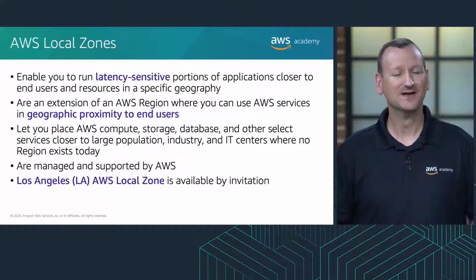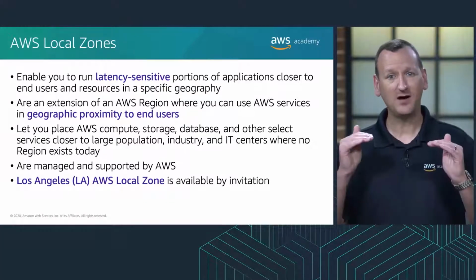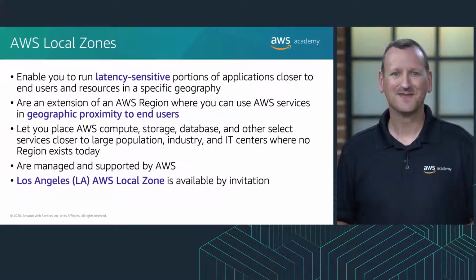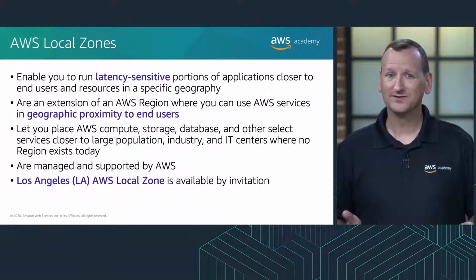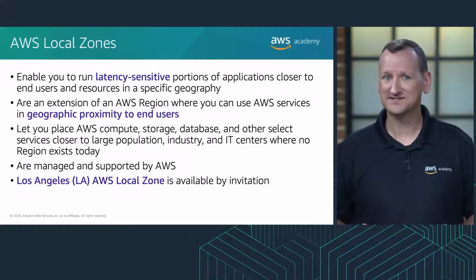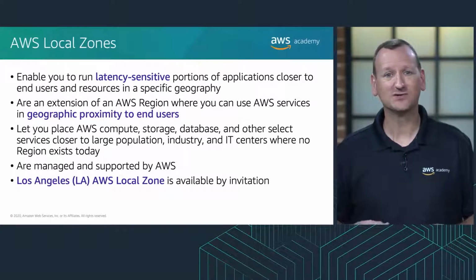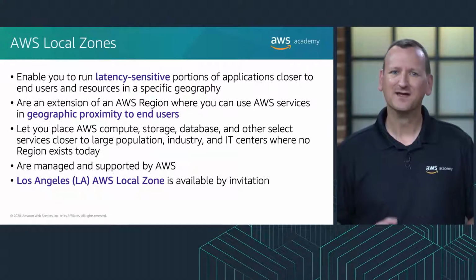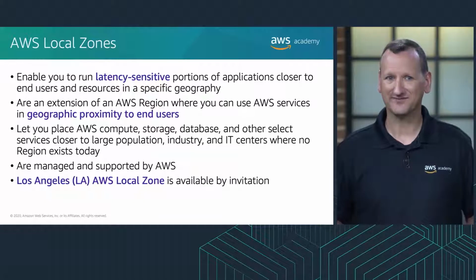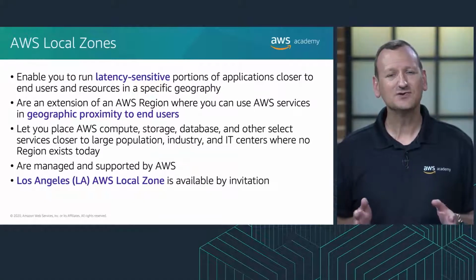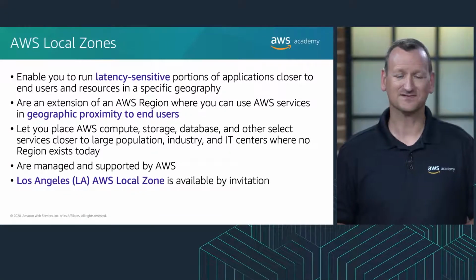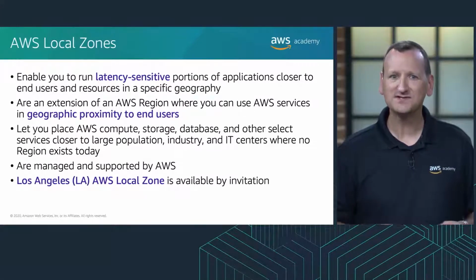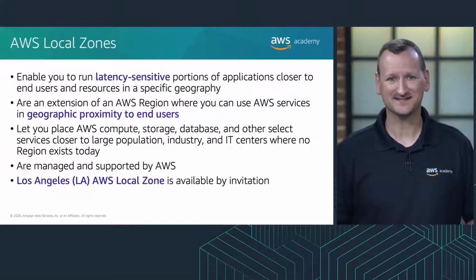AWS local zones are designed to provide the elasticity, scalability, and security benefits of the cloud to your end users. For example, you can scale up or scale down, and you pay only for the resources that you use. You can also build, deploy, and run latency-sensitive applications in an AWS local zone that's close to local end users and resources. This feature provides some additional benefits. First, you can use a consistent set of AWS services. Also, AWS local zones are designed to deliver single-digit millisecond latency.